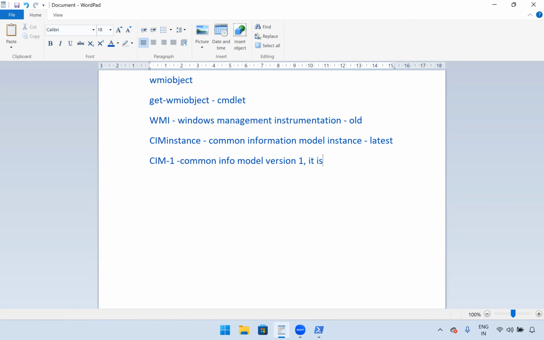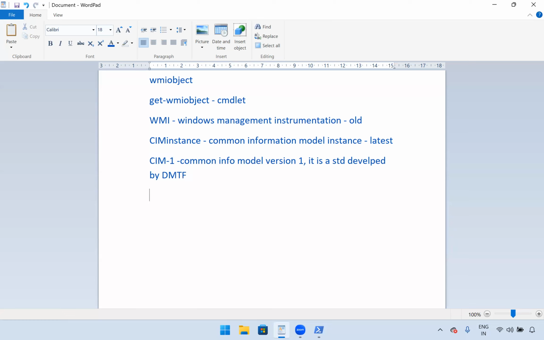It is a standard developed by DMTF. DMTF is nothing but Distributed Management Task Force. For telephone regulation we have TRAI, right? Same here, we have DMTF, which defines this standard CIM v1.